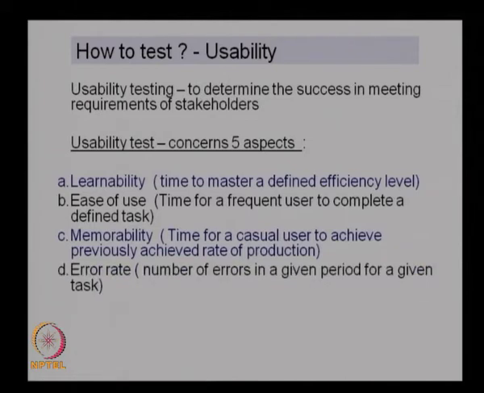And the fourth one is the error rate, the number of errors in a given period for a given task.